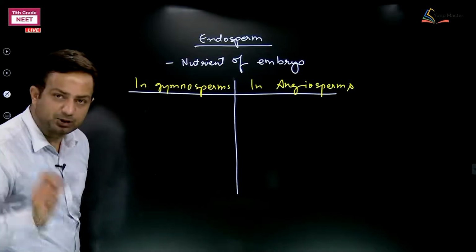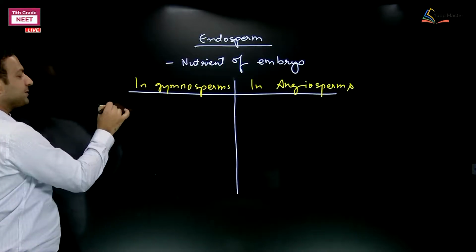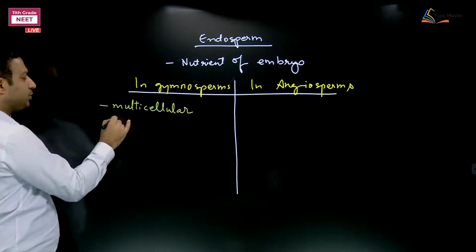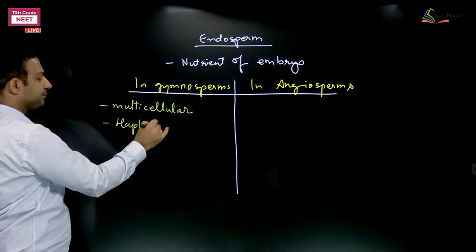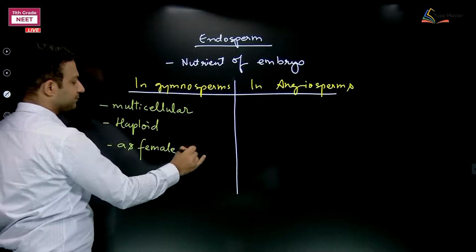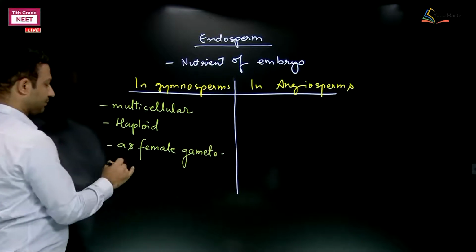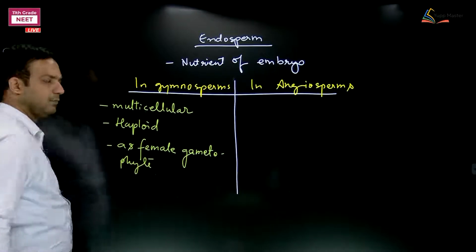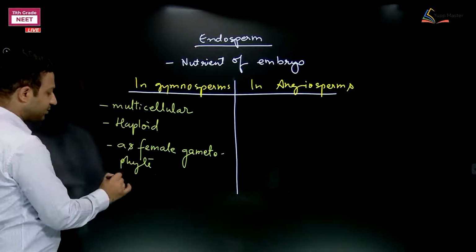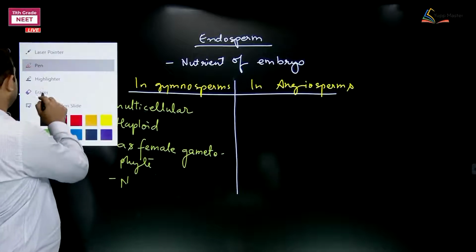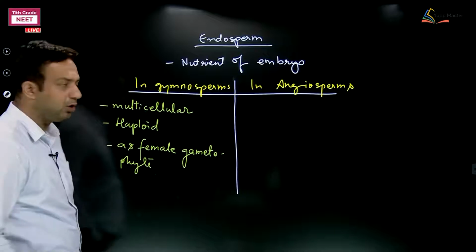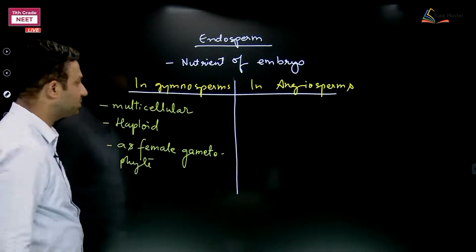Here it is. In gymnosperms, this endosperm is multicellular. Number 2, haploid as female gametophyte. Okay, and one more thing. Multicellular haploid as female gametophyte, right? All these things are mentioned about the endosperm of gymnosperms.